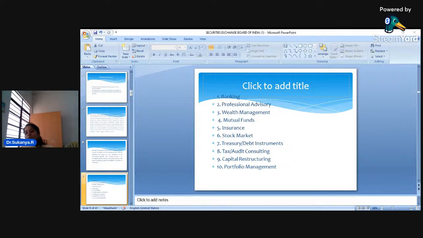Now, in case there is a question in the examination about financial services, first of all you need to write the meaning of financial services, tell about how financial services are important for the economic development, and then you can mention all these financial services. Okay, the first one is banking. Next one, dear students, the professional advisory. What is this professional advisory?